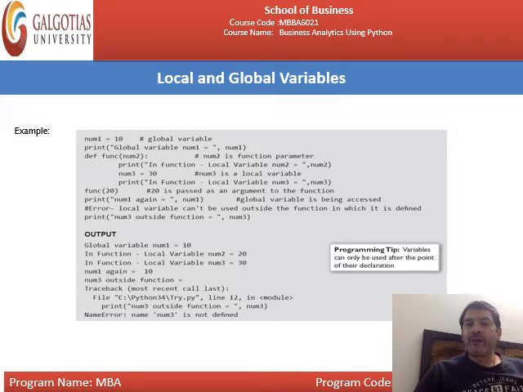num3 equal to 30. num3 is a local variable. Then print in function local variable num3 equal to, comma, num3. Then func 20. 20 is the actual parameter, the parameter that you have passed into the function as an argument. Now print num1 again, comma, num1.